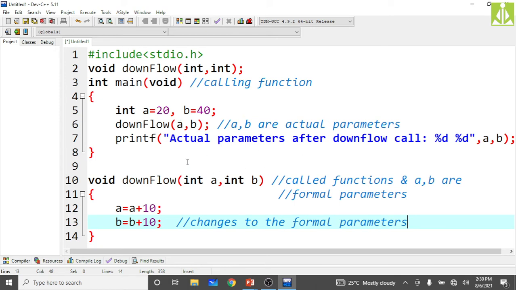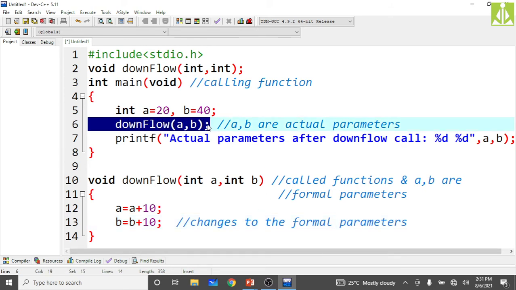So what will happen when I execute this program? I must get the actual parameters after the downflow call, because here only I am calling the downflow function. Immediately the control will jump from here to here, do the change inside the formal parameters, and again come back to the function call. After that we have the printf statement, which prints the actual parameters values.